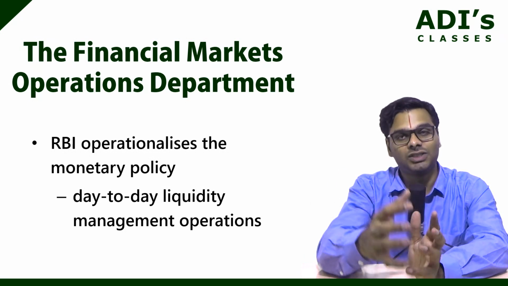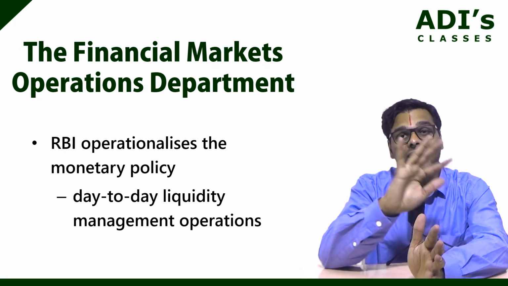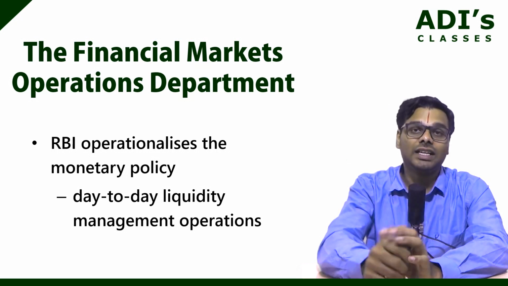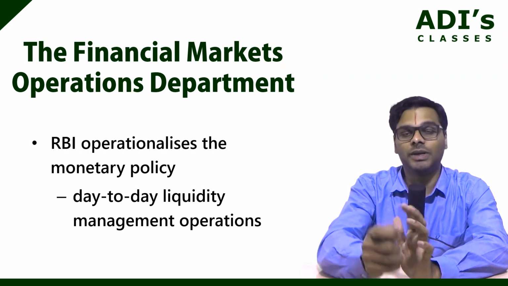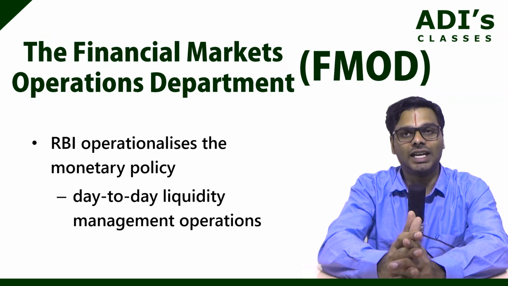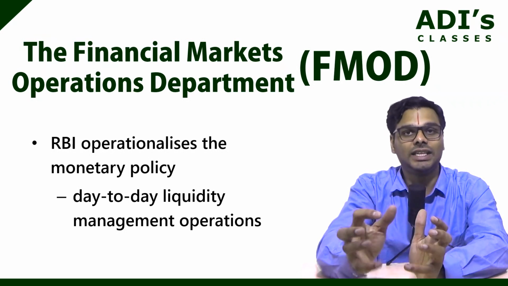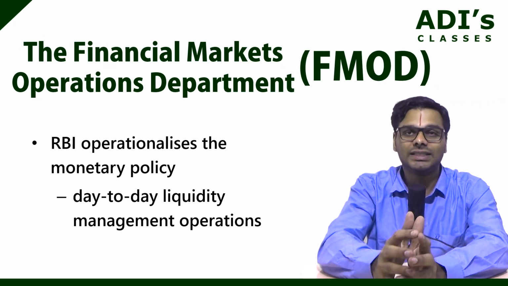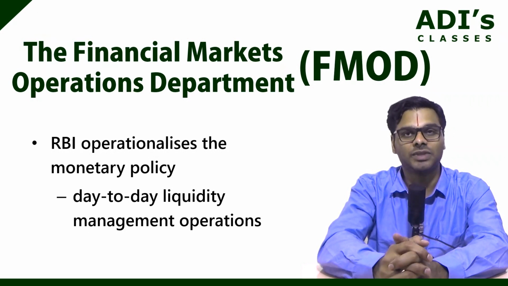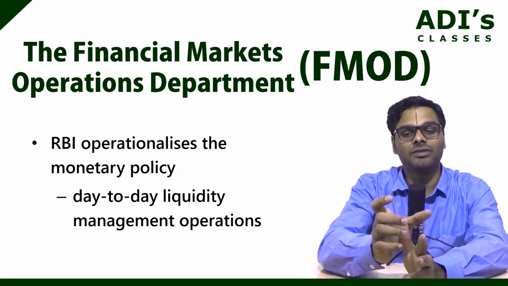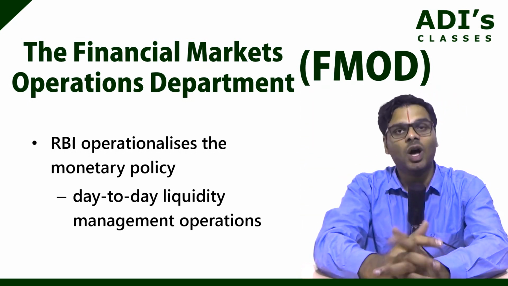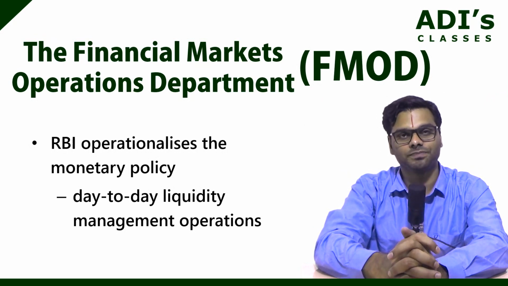But somebody has to operationalize all of this. Who is doing it? That is the Financial Markets Operations Department, the FMOD. It does this through its day-to-day operations and liquidity management. This is a very important topic from the prelims point of view.